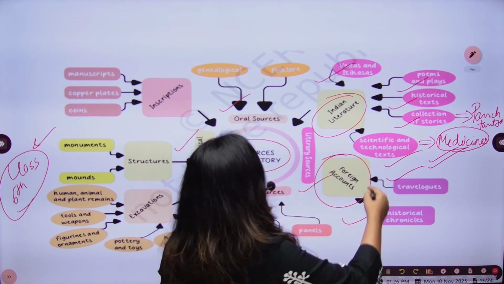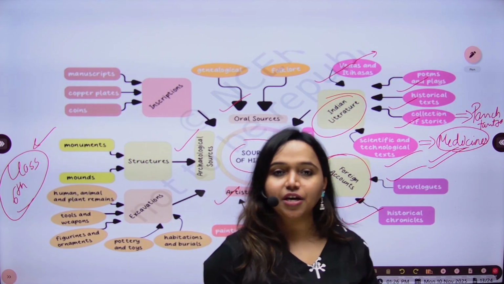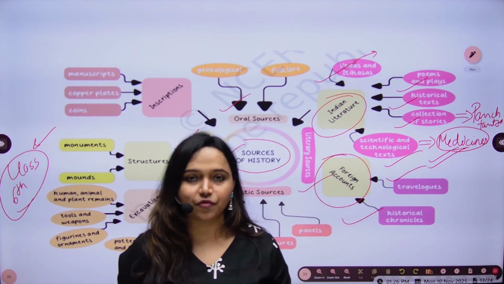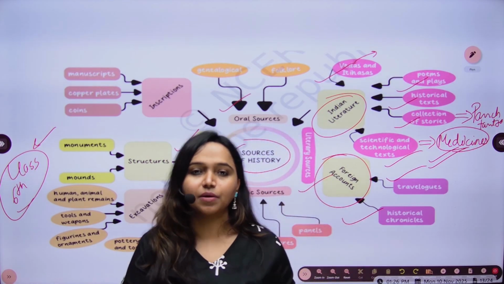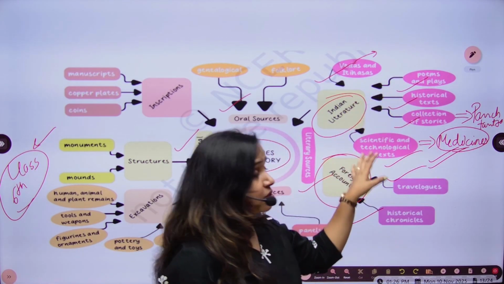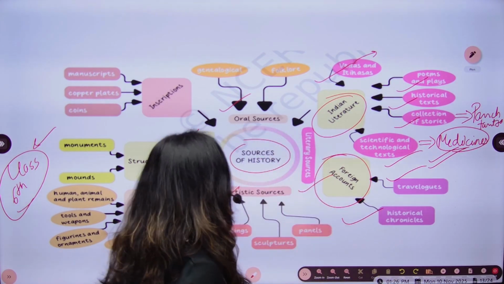And then there are the Vedas. We know about the four Vedas: Rig Veda, Yajur Veda, Sam Veda, and Atharva Veda. So these are the Vedas and Upanishads, philosophical texts when it comes to Indian literature. These texts also tell us about very important and different aspects of Indian life.